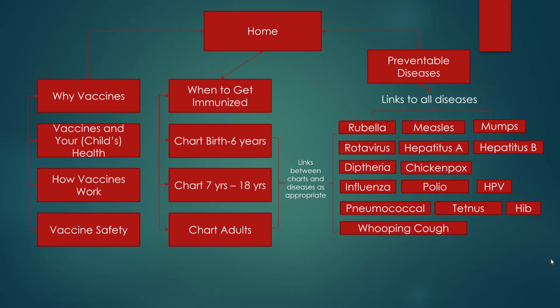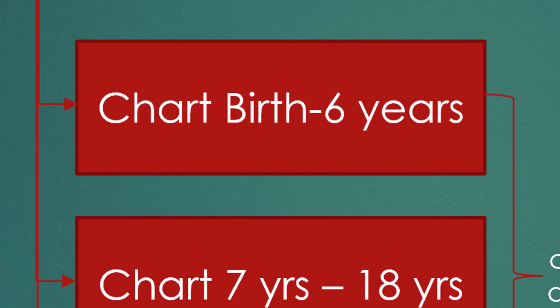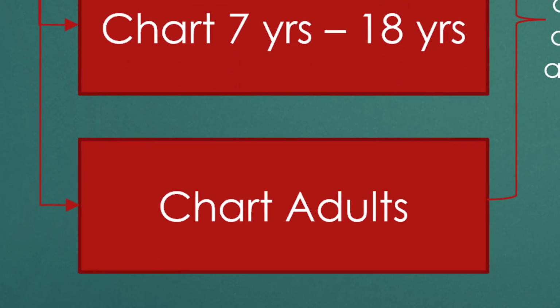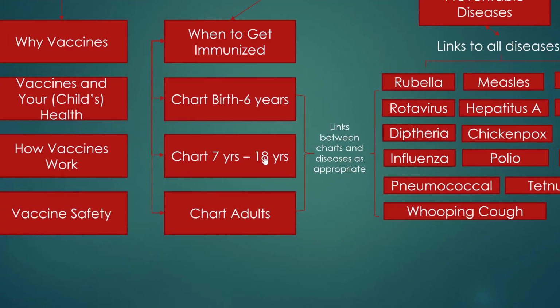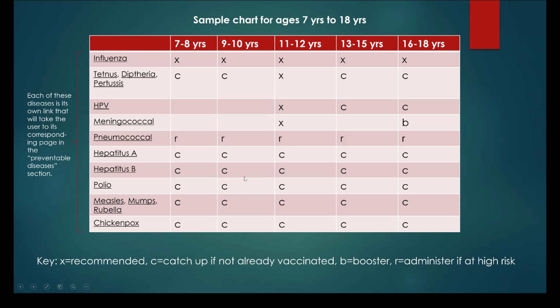The When to Get Immunized section will contain 3 clickable charts. These charts will include a vaccination schedule for children from ages 0 to 6, one for children from ages 7 to 18, and one chart for adults. Here is an example of the chart for children of ages 7 to 18.